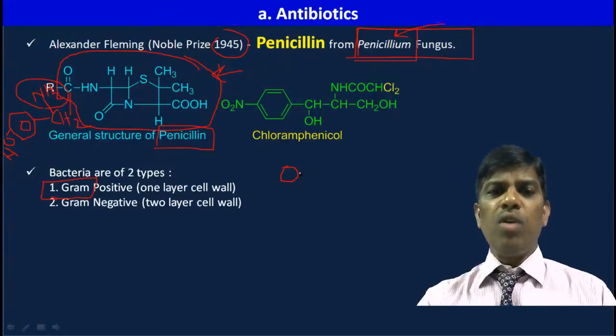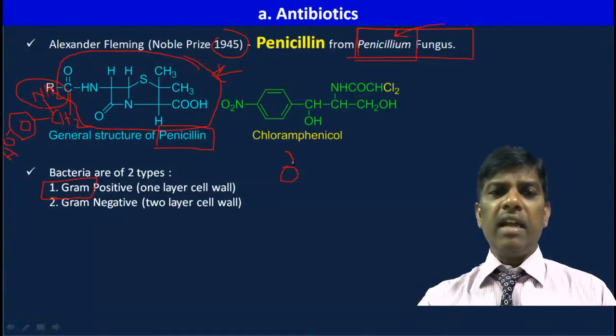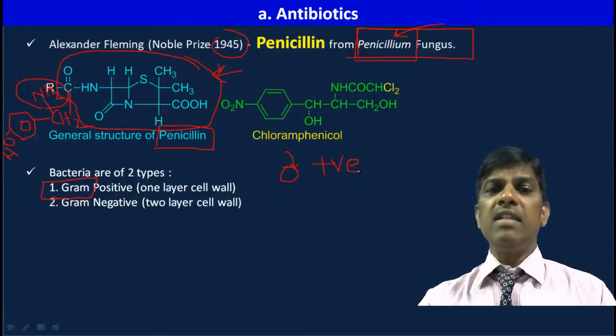If it is having only one layer, and just now we learned that the layer is going to have some protein, carbohydrates and lipids, and this iodine when it contacts this bacteria cell wall, it is going to give some blue color. So that bacteria are going to be positive. What bacteria and what is causing is a different story.